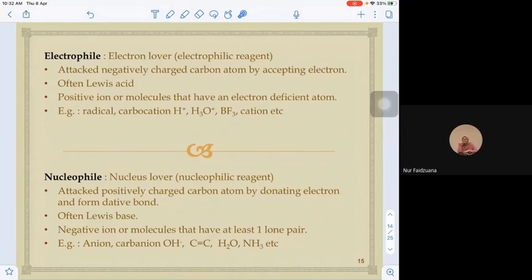The electrophile can be any positive ion, or any molecule that is deficient in electrons, that does not achieve octet. Examples of electrophiles are free radicals and carbocations. We have discussed these two, radical and carbocation. And then any positive ion, H+, H3O+, and then BF3. Why is BF3 one of the electrophiles? You have learned BF3 before in your Chem 1.